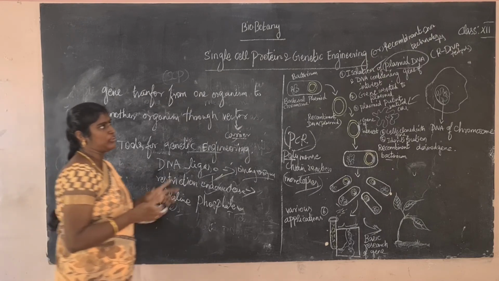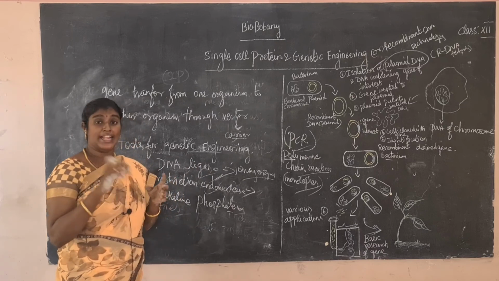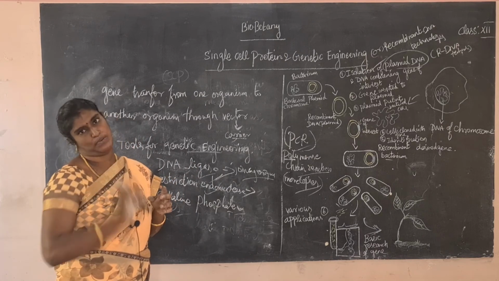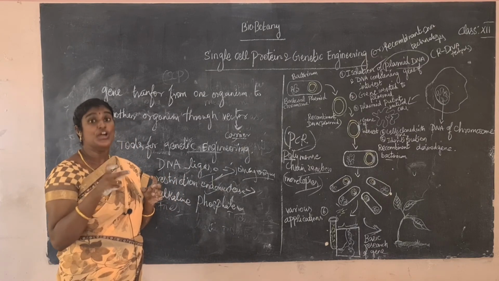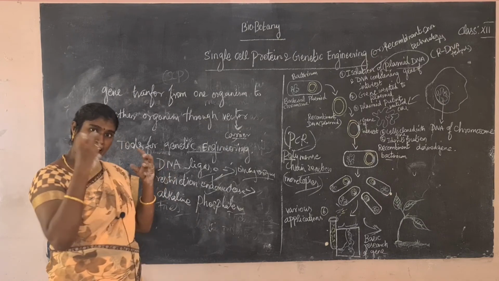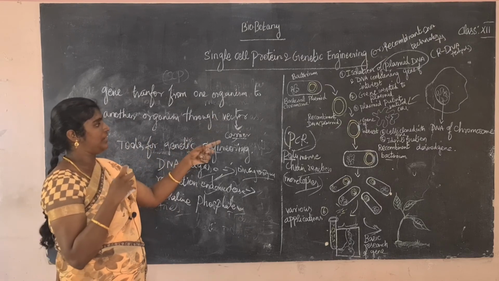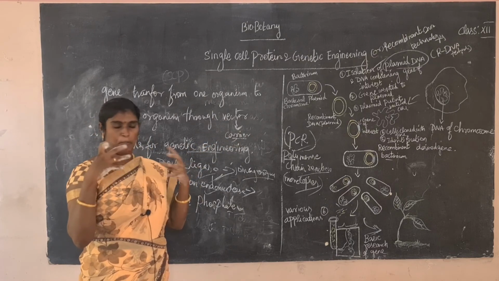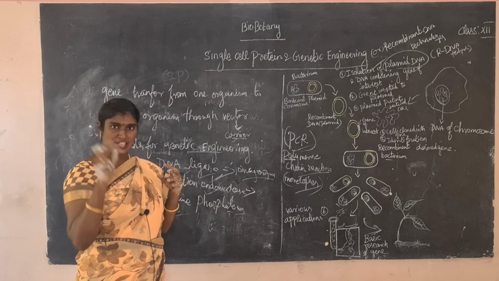What was the first process we saw? Isolation of plasmid DNA and DNA containing the desired gene. What is present in the desired DNA? The desired character is present, the character we need. The gene inserted in the plasmid is nothing but recombinant DNA. The plasmid is a circular DNA.